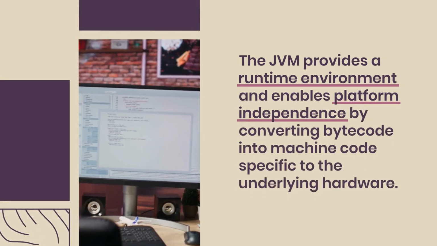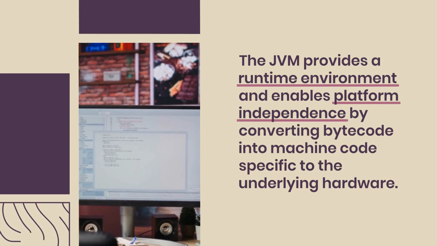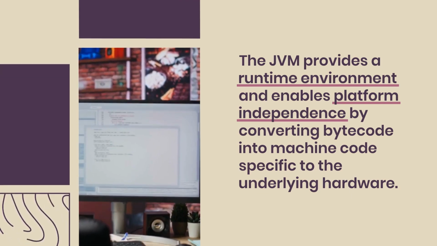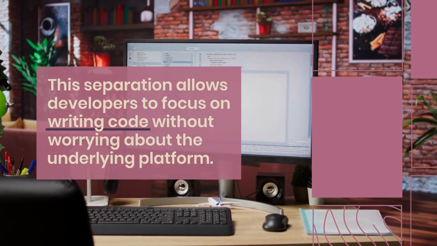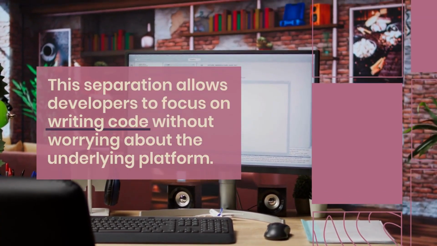The JVM provides a runtime environment and enables platform independence by converting bytecode into machine code specific to the underlying hardware. This separation allows developers to focus on writing code without worrying about the underlying platform.